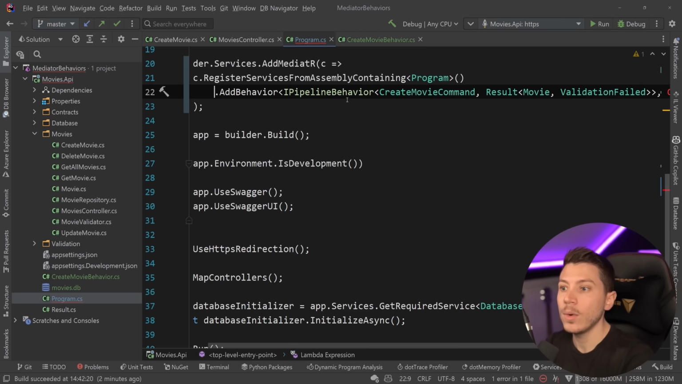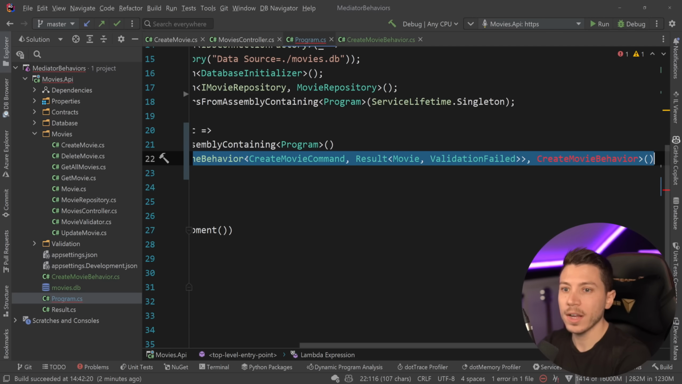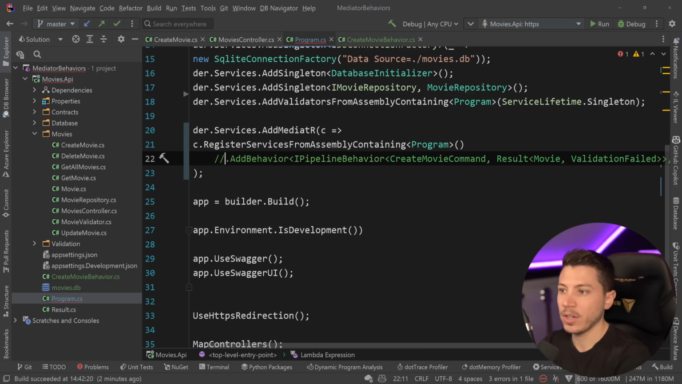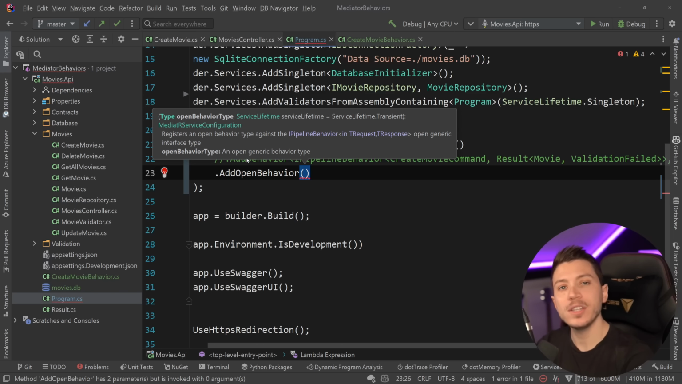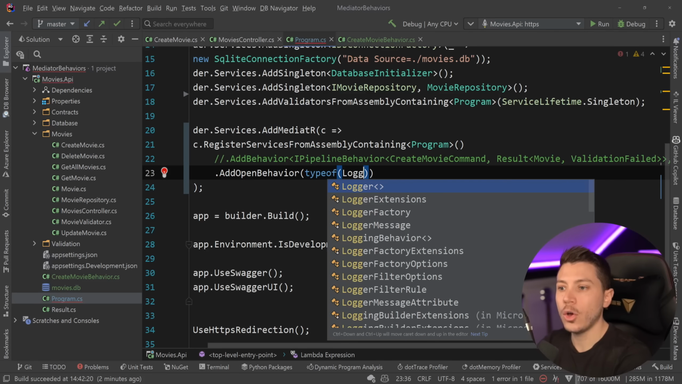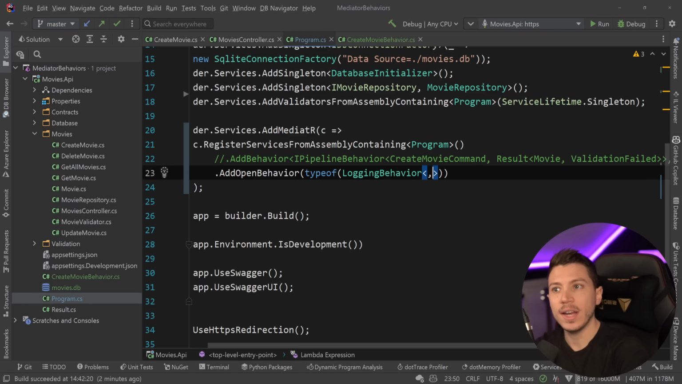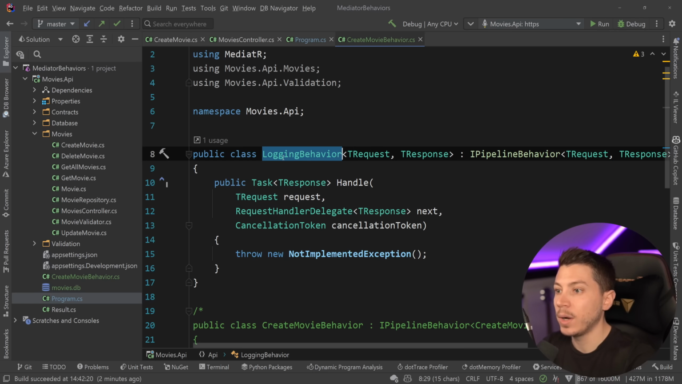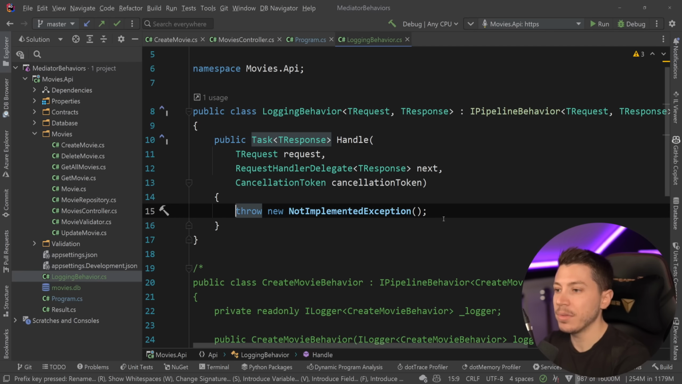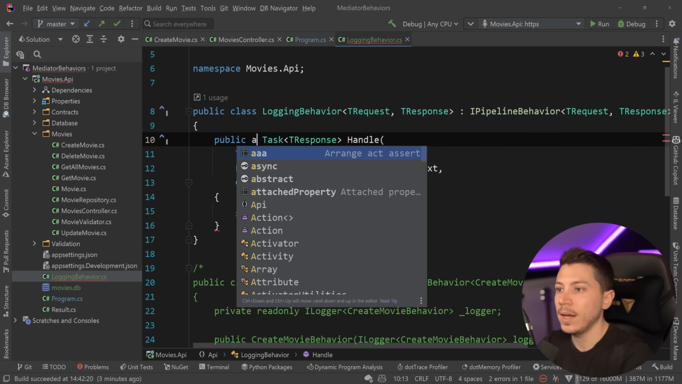But the moment I have that, I can go here in my AddPipelineBehavior. And of course, this won't work, but I don't care. I'm going to just comment it out and say AddOpenBehavior. And I can have an open generic now using the typeof LoggingBehavior and just a comma in the middle. And this now will get a behavior and apply it basically to every single handler. So now what I can do, go back to this one and just quickly rename the class as well to LoggingBehavior.